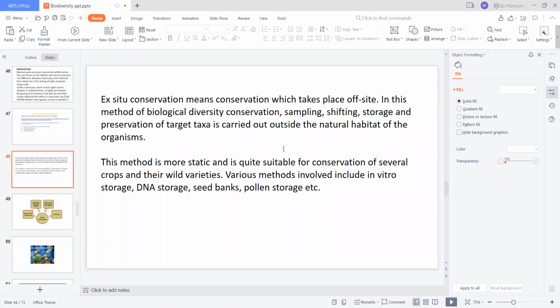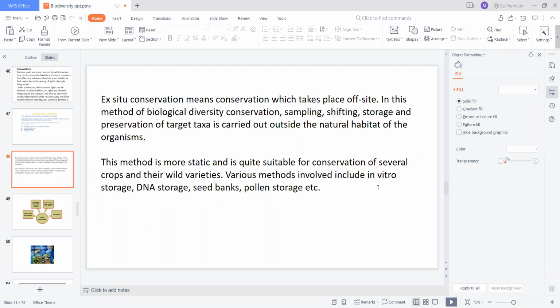Okay, so both animals and plants are conserved here. There are different ex situ methods for plants and different ex situ methods for animals. This method is more static, and it is quite suitable for conservation of several crops and their wild varieties.